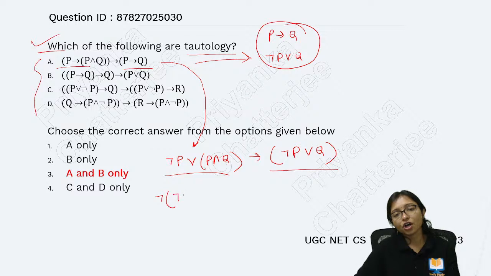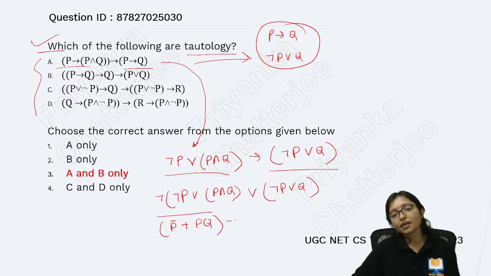Again, not P or P and Q, or not P or Q. That is actually coming, so it is what? P bar plus PQ whole bar plus P bar plus Q.